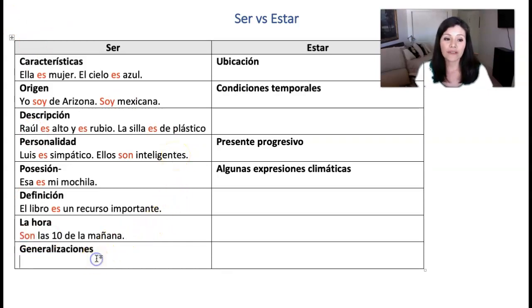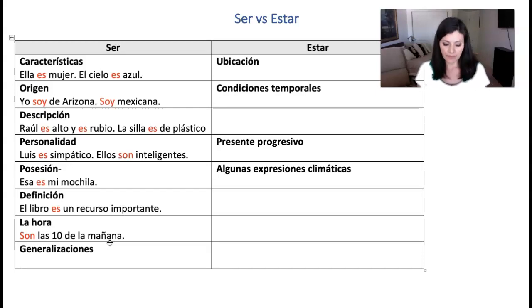And also for generalizations. This one does not go so much into the permanence, more of an opinion. But generalizations, if you are making that generalization, you believe it to be true.